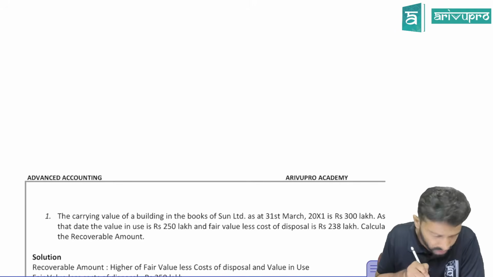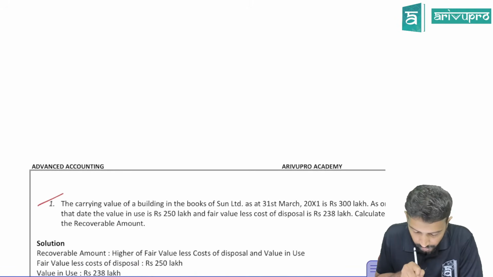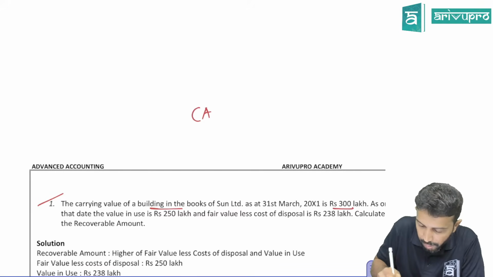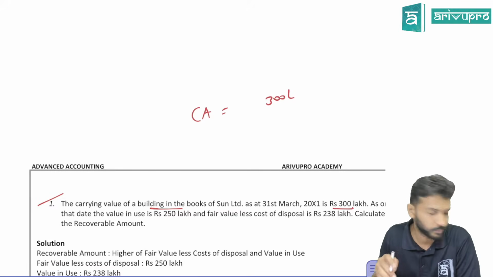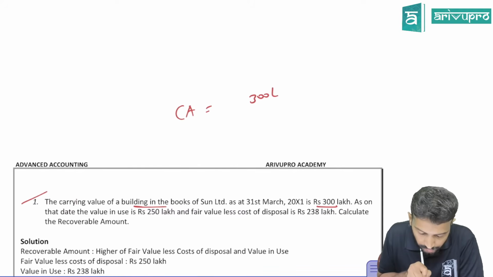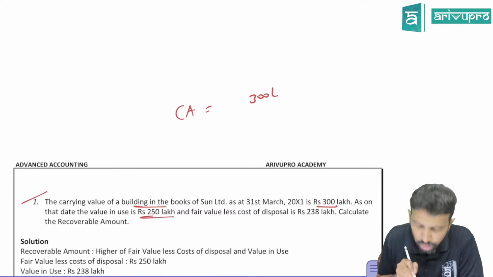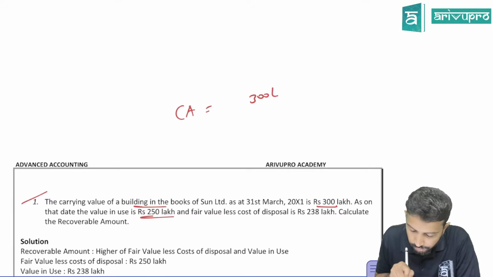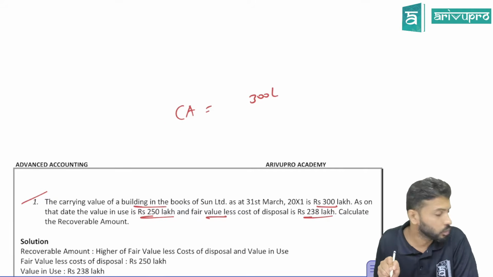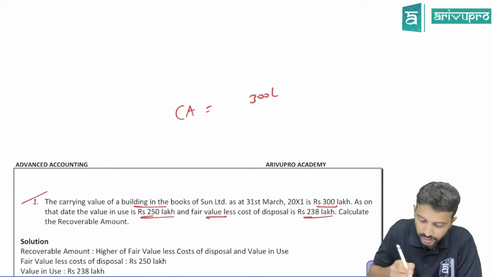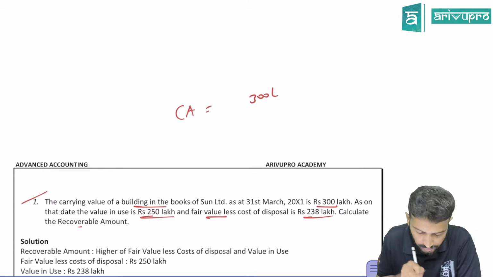Okay, if you have got it, question number 1, you will tell me. Carrying amount of the building in the books of Sun Limited is 300 lakh. Carrying amount is 300 lakh of a particular asset. As on the date, value in use is 250 lakh. Fair value less cost to sell is 238 lakh. Tell me what is the recoverable amount of this building? That's what they're asking you to calculate.